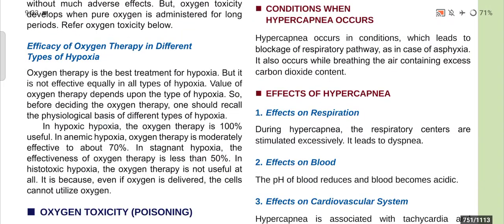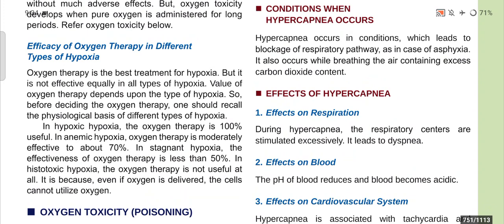Now, efficacy of oxygen therapy in different types of hypoxia. Oxygen therapy is the best treatment for hypoxia, but it is not equally effective in all types of hypoxia. The value of oxygen therapy depends upon the type of hypoxia, so before deciding on oxygen therapy, one should recall the physiological basis of different types of hypoxia.